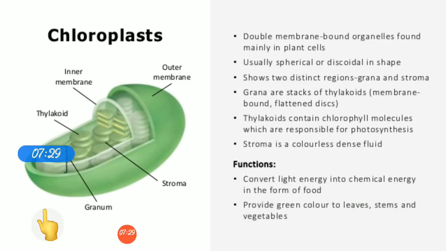So the different colored flowers and fruits we see are due to the chromoplasts. So chromoplasts are colored organelles which impart color to the plants, and chloroplast is one of the chromoplasts which is a green colored plastid. Chloroplasts are called the kitchen of the cell because they make food for the plant.